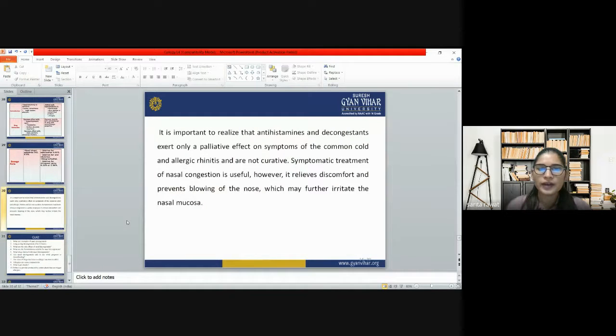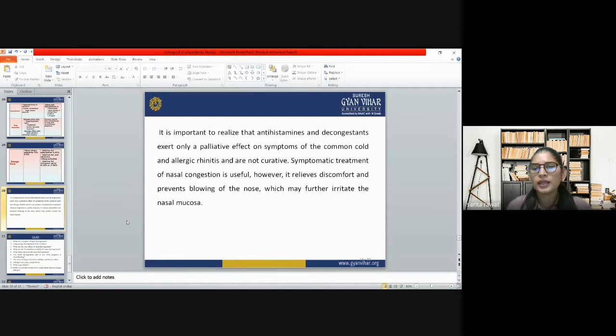Now, it is very important to realize that antihistamines and decongestants exert only a palliative effect on symptoms of the common cold and allergic rhinitis and are not curative. Symptomatic treatment of nasal congestion is useful. However, it relieves discomfort and prevents blowing of the nose, which may further irritate the nasal mucosa.